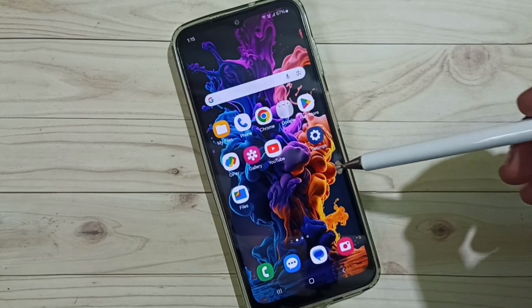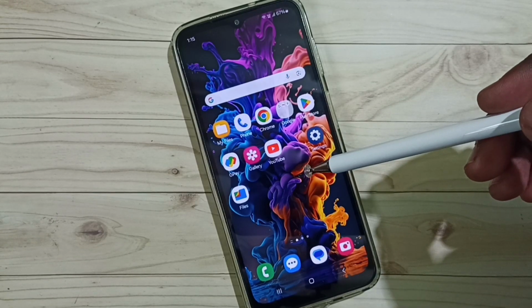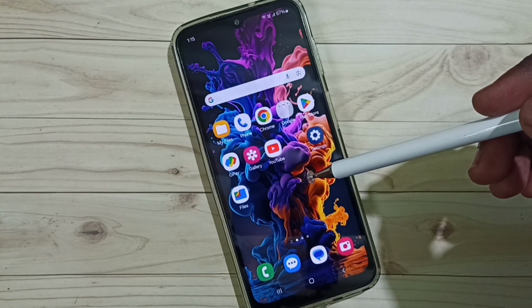Hi friends, this video shows how to set different notification sound for individual apps on Android mobile phone.